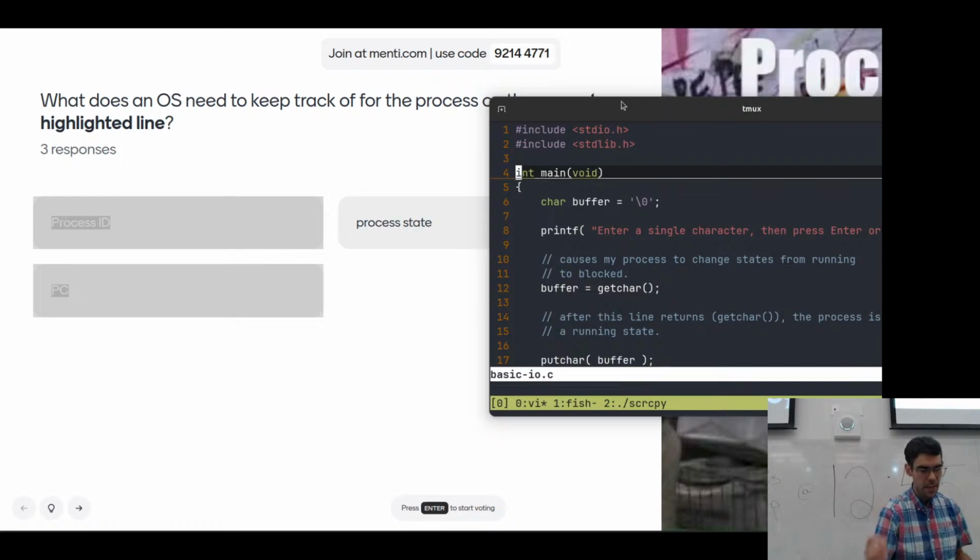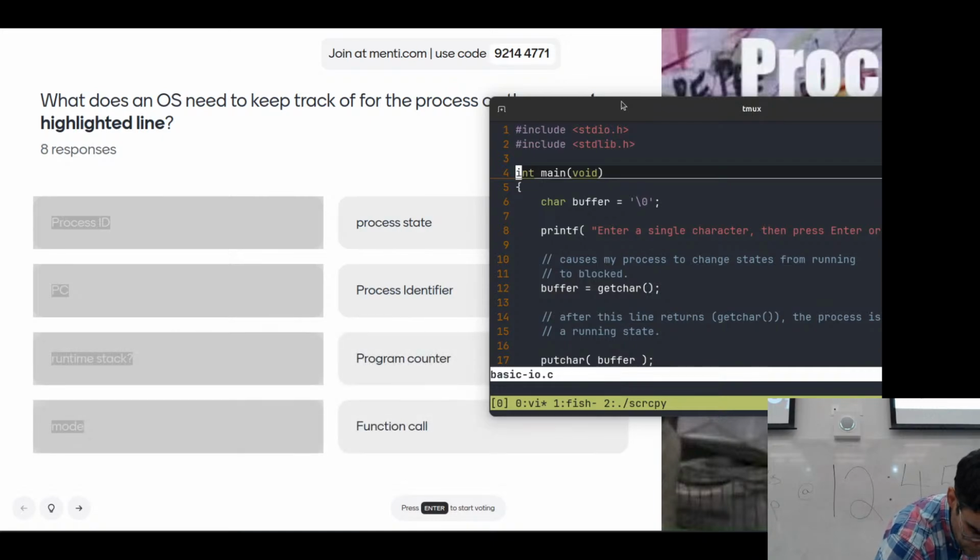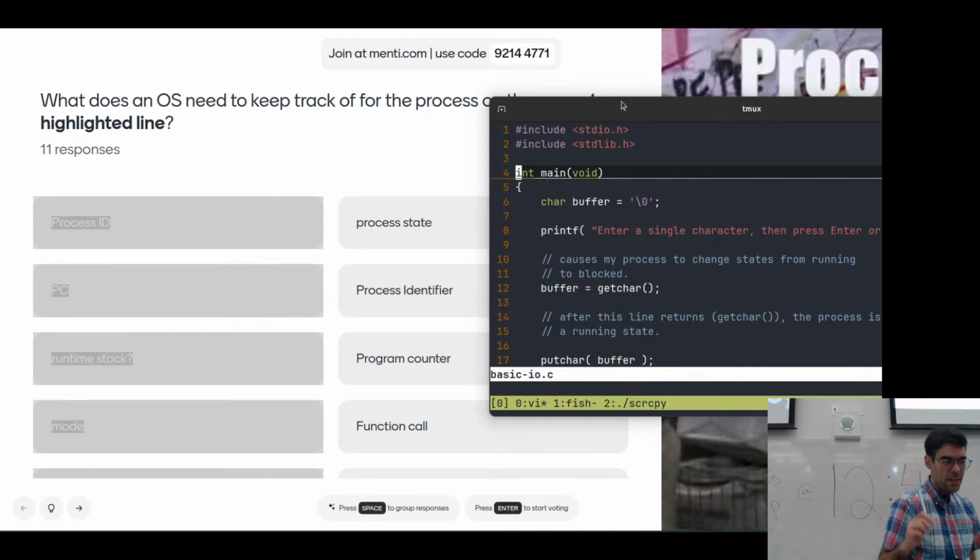So I got process ID. I've got process state. I've got PC. I see program counter there, so I'm just going to connect those two things together. We have to have a program counter.